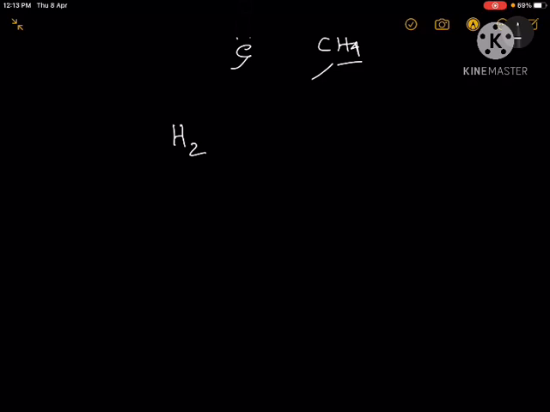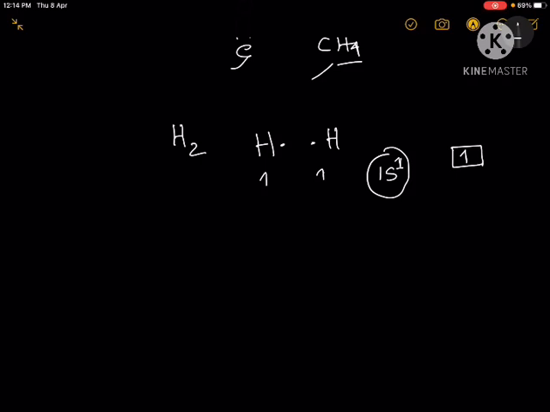So the hydrogen molecule is formed by the combination of two hydrogen atoms, and if we talk about the hydrogen atom, it has only one electron in it, which is in the 1s orbital of the hydrogen. So the electronic configuration of hydrogen is 1s1. So how is the hydrogen molecule formed? When we put two hydrogen atoms together, the hydrogen molecule is formed.